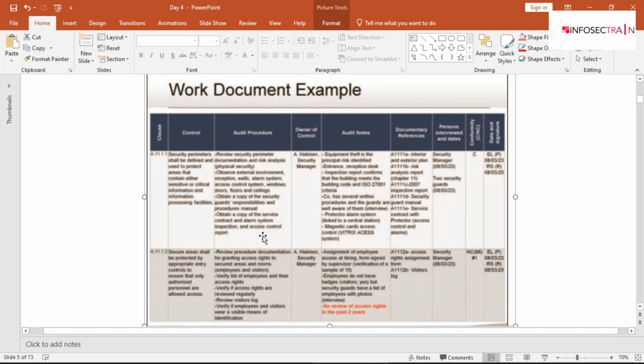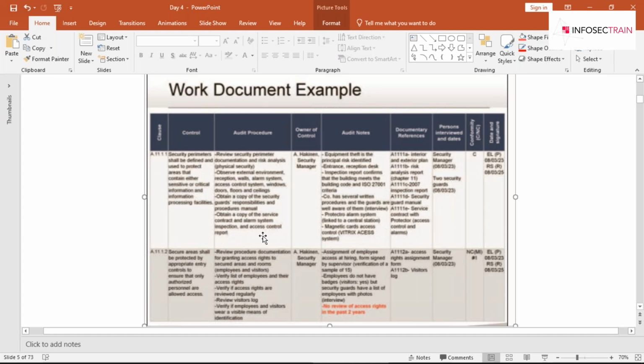So in this, guys, the auditor indicates the audited control's owner name and function. It means that you will be mentioning the organization name or a particular person's name, that is the owner of that particular control that you are looking at in your audit.